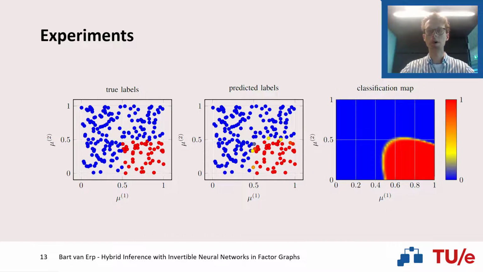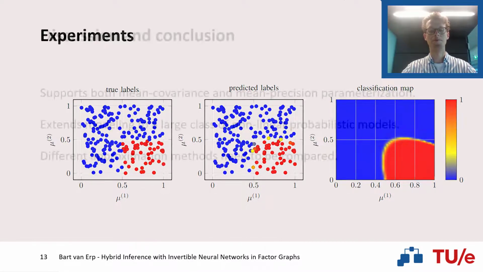The classification map looks as follows. So on the left again we can see the actual true data, the underlying data, and in the middle we can see our predicted labels of our data points. On the right we can see a more continuous version of this classification mapping, and we can see that the nonlinearity, which was fairly simple, actually is able to classify this bottom right half of our search space as being red instead of blue.